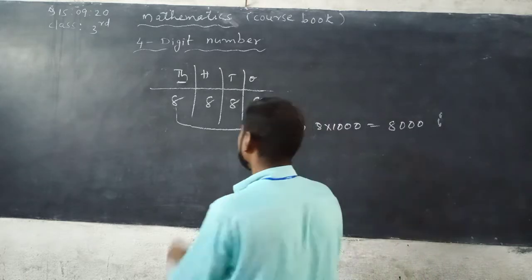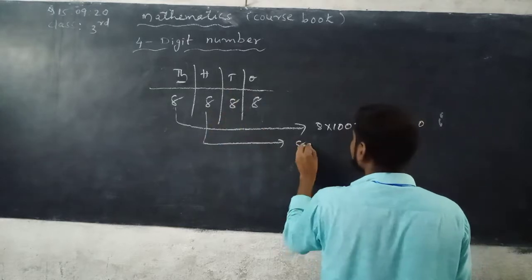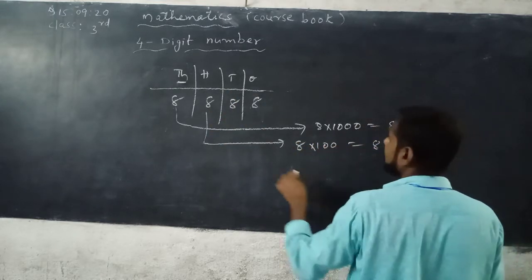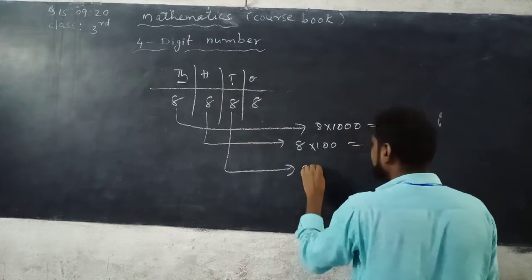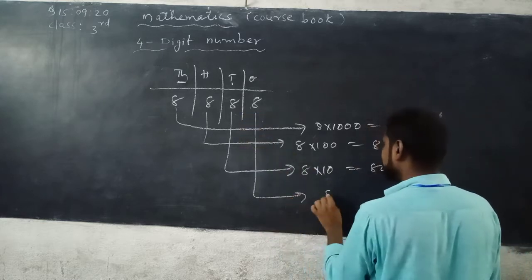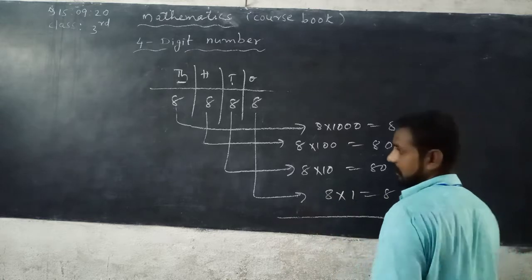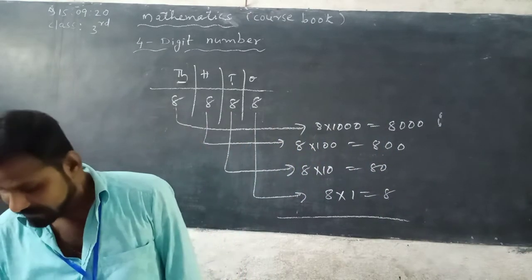Next, the place value of this 8. This 8 is in hundreds place. 8 into 100, that is 800. Now, the place value of this 8. So 8 is in tens place. 8 tens, 80. Now next, the place value of 8 ones. So 8 ones, 8. So that is the place value.